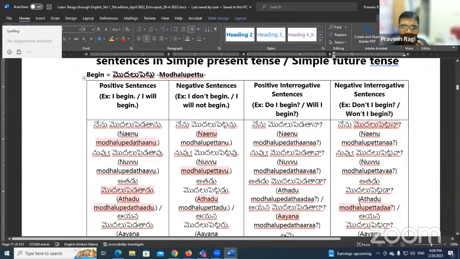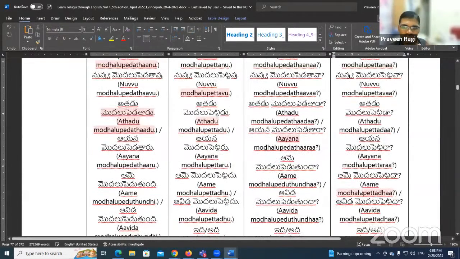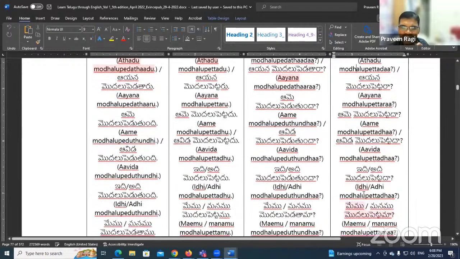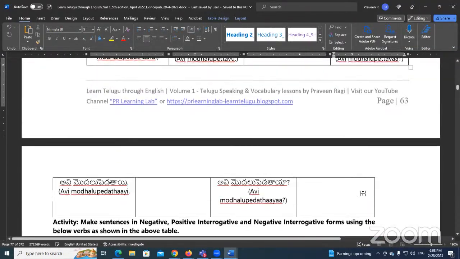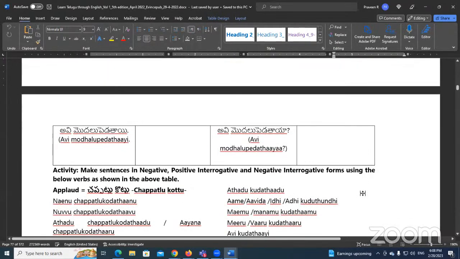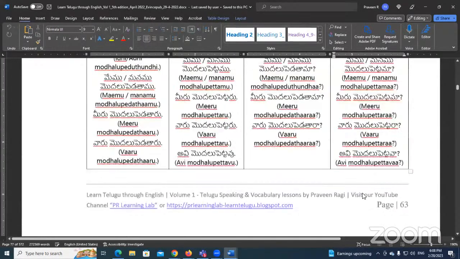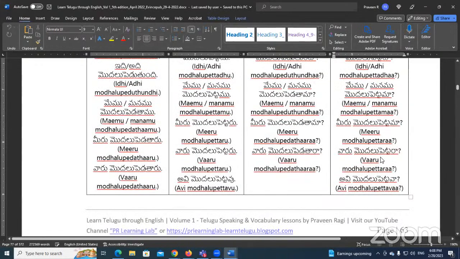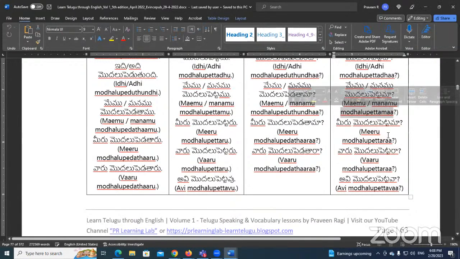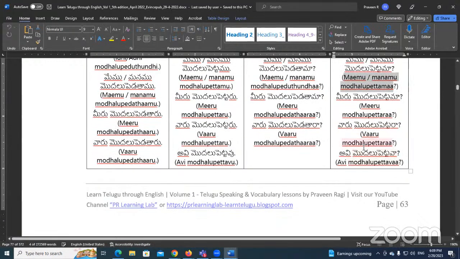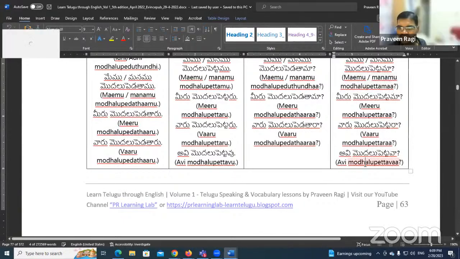You have the PDF book, later you can read the other sentences. Since it is easy, I'm not asking you to read. మేము మొదలు పెట్టమా, మీరు మొదలు పెట్టరా, వారు మొదలు పెట్టరా, అవి మొదలు పెట్టవా. That's all.